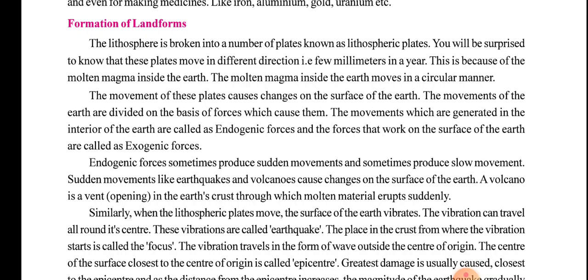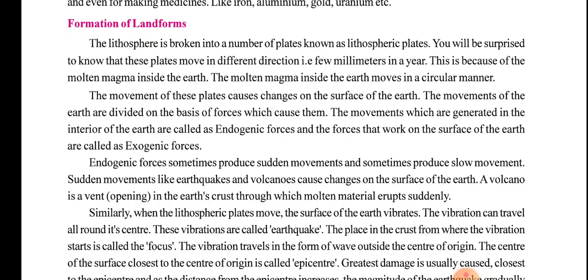So students, you all are aware about the lithosphere. Inside the earth there are certain movements in the lithosphere, and the lithosphere is broken into a number of plates known as lithospheric plates. You will be surprised to know that these plates move in different directions, a few millimeters in a year. Why does this happen? This is because of the molten magma inside the earth. That is the only one reason.